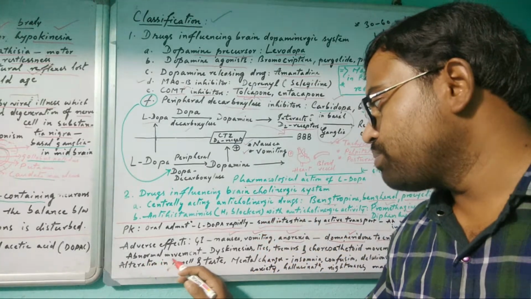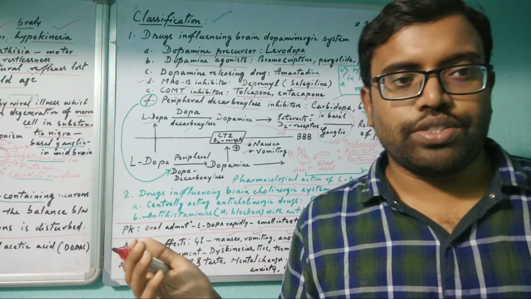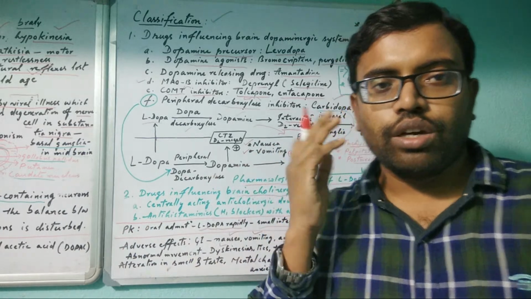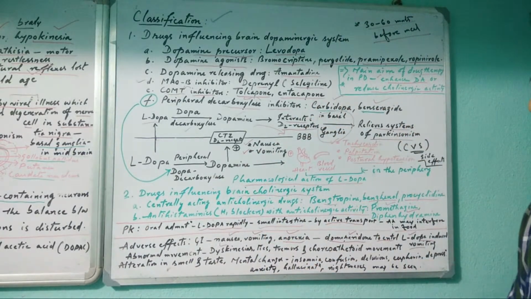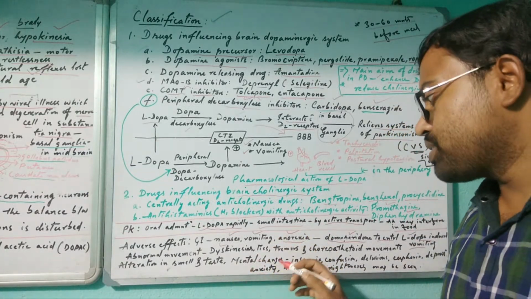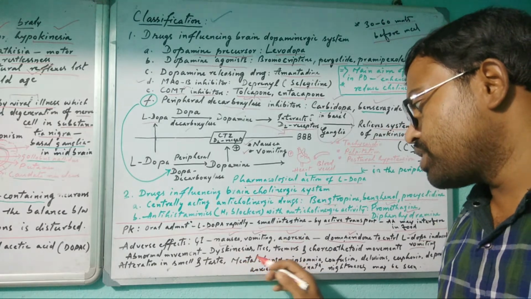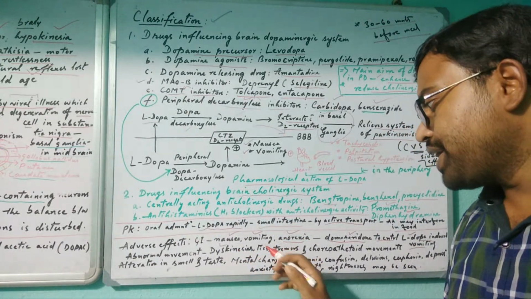Then abnormal movement, dyskinesia, again involuntary movement of the muscles like arms, neck, facial muscles, legs or toes. Any muscle, certain areas of the muscle. Dyskinesia, and tics and tremors.